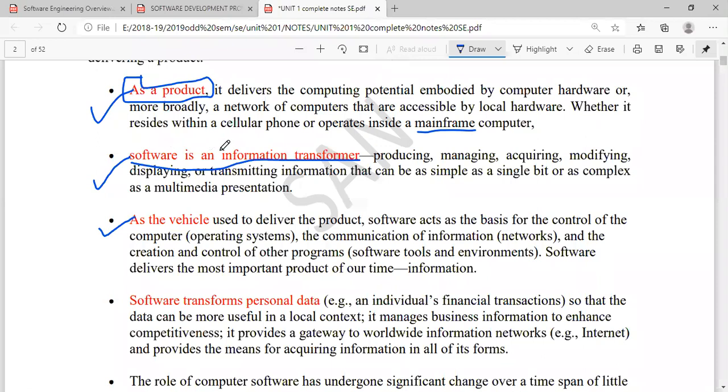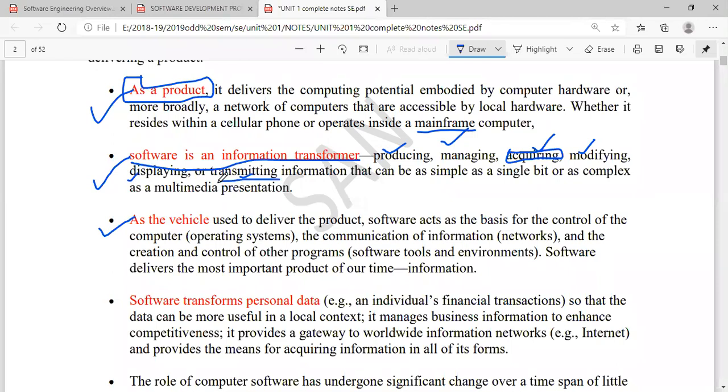So software, it is also an information transformer. Why? Because with the help of software, you can produce the data, can manage the data, acquire the data. Acquire means obtain. Acquire in the sense obtain the data. Modifying the data. Modifying is nothing but updating, displaying, okay, or transmitting information.